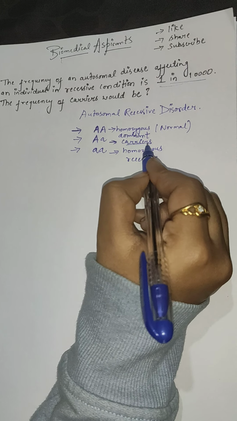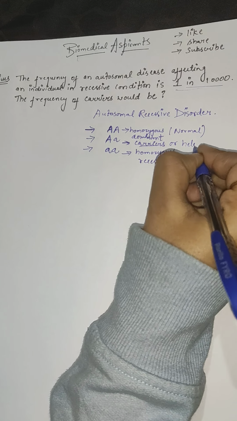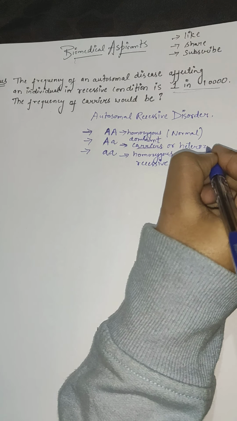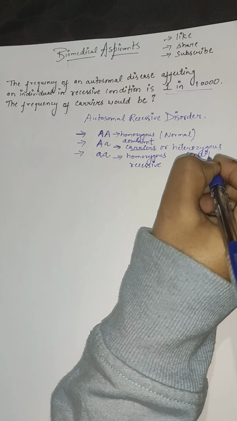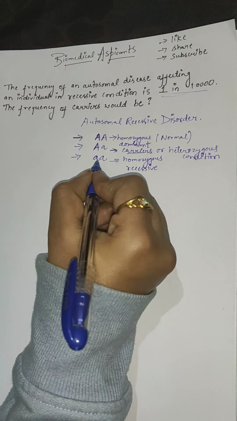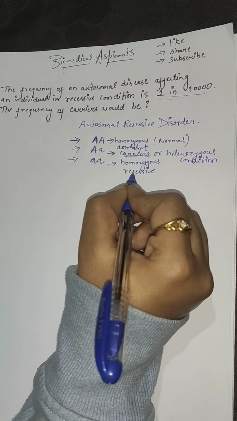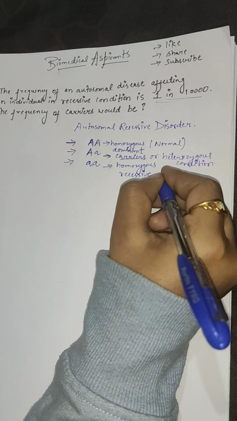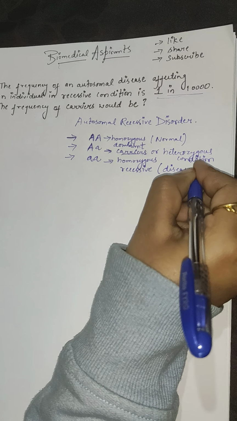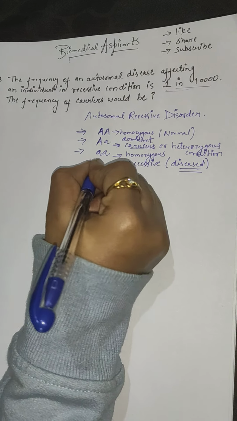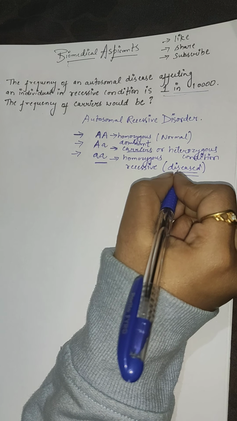So it would be called carriers or heterozygous condition. And in this condition, the individual is in homozygous recessive condition, and this is our diseased condition. If both alleles are in recessive condition, then an individual would be diseased.